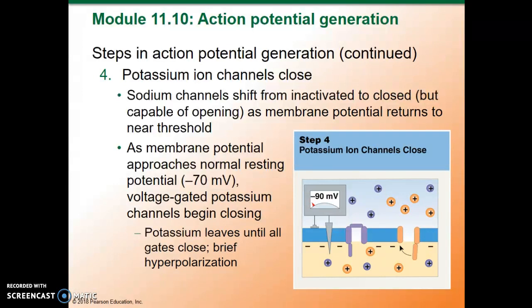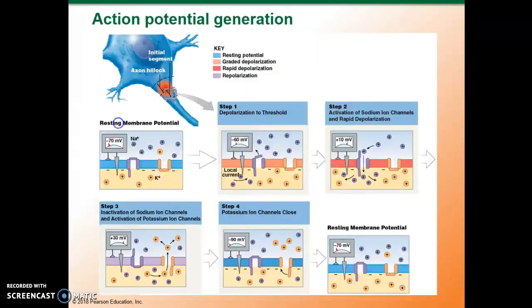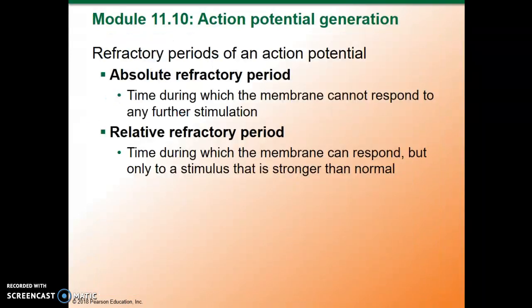There's a little bit of hyperpolarization as the membrane potential reaches -70 and those voltage-gated potassium ion channels begin closing. There's a brief period of hyperpolarization. There is a refractory period. There's an absolute refractory period during which the membrane cannot respond at all to a stimulation. And during the relative refractory period, if the stimulus is larger than normal, then the membrane can respond.